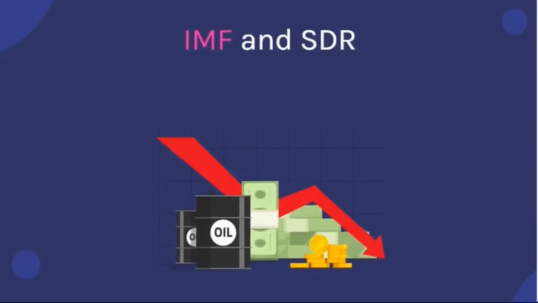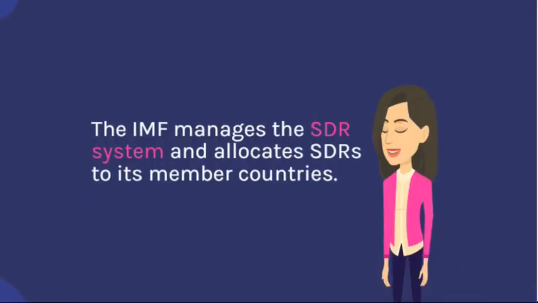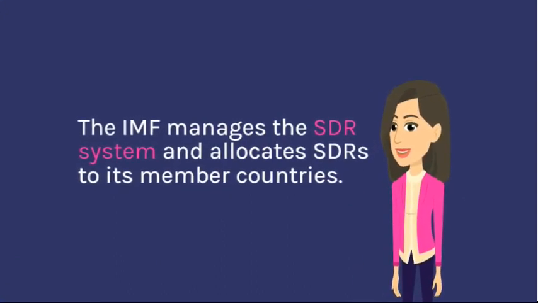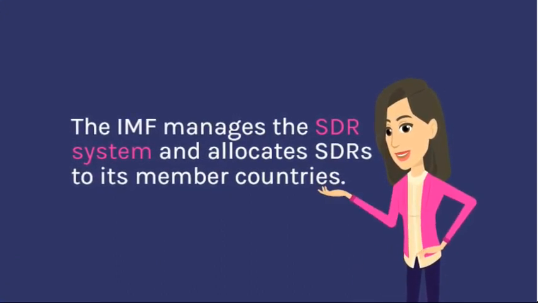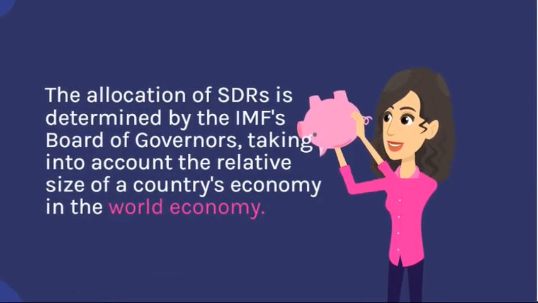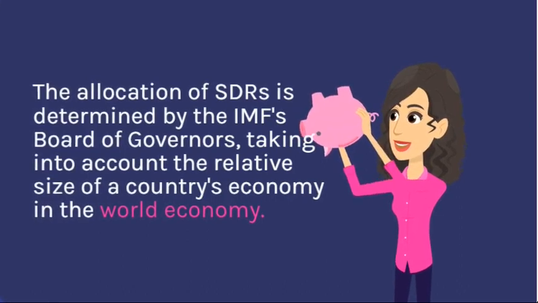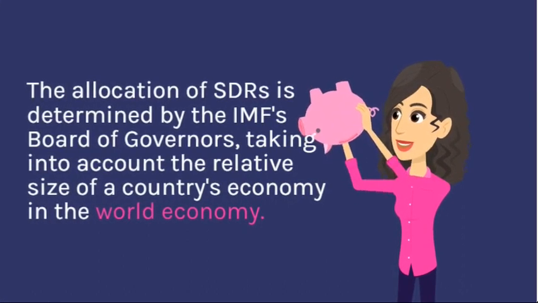IMF and SDR. The IMF manages the SDR system and allocates SDRs to its member countries. The allocation of SDRs is determined by the IMF's Board of Governors, taking into account the relative size of a country's economy in the world economy.